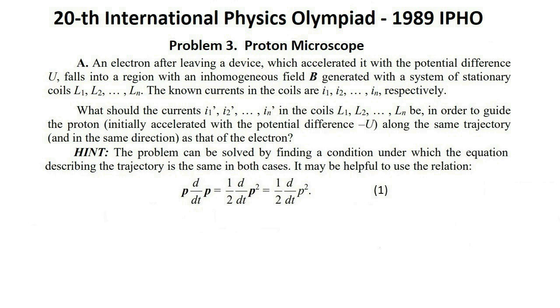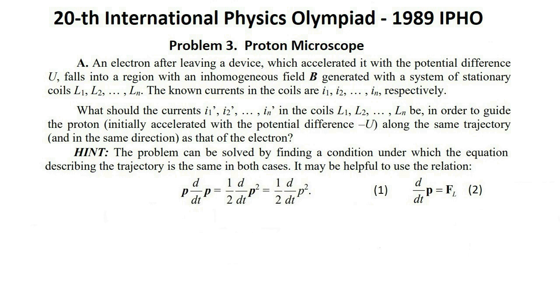Solution to problem 3, solution to part A. At the beginning one should notice that the kinetic energy of the electron accelerated with the potential difference U equal to 511 kV equals its rest energy E0. Therefore, at least in the case of the electron, the laws of classical physics cannot be applied. It is necessary to use relativistic laws.